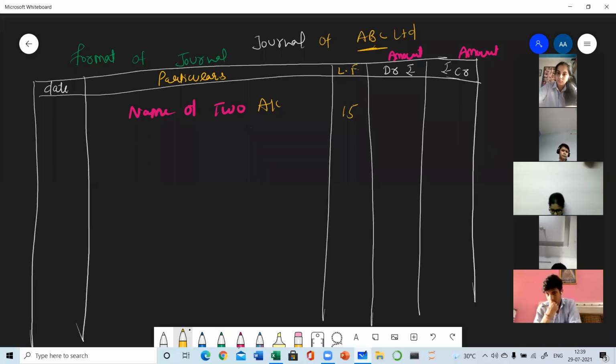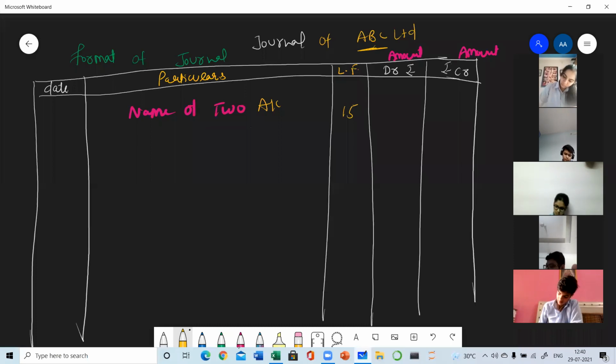Write down. Ledger folio means the page number of the ledger where the debit and credit aspects of the transaction are posted. In every transaction, there will be two aspects.